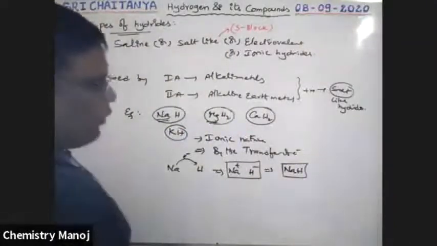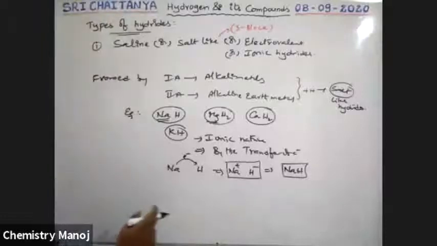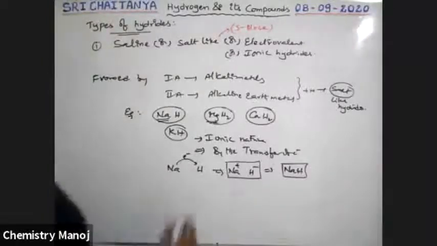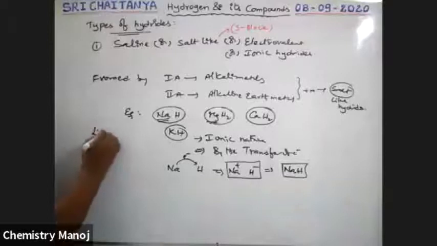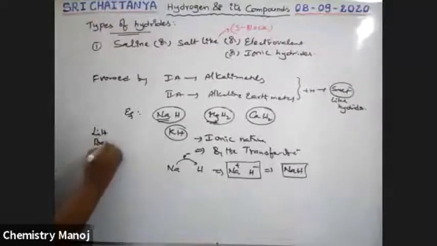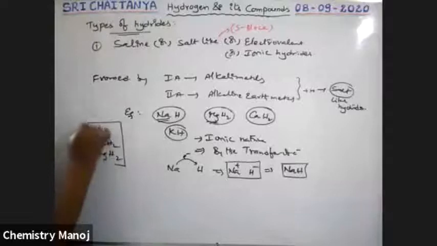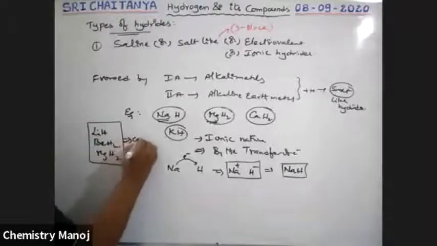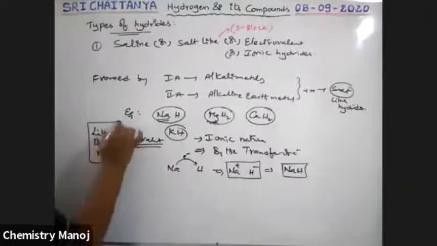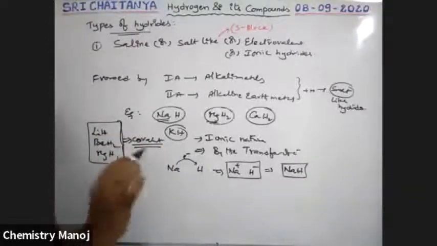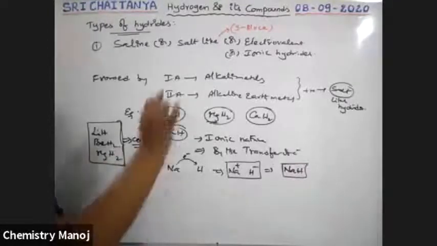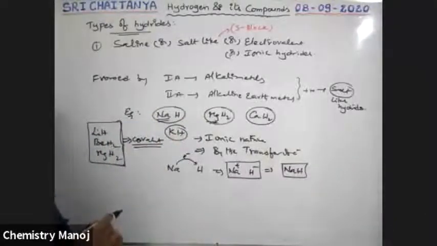So see here, what is that? In 1A group elements, lithium hydride. In 2A group elements, beryllium hydride and magnesium hydride. So these are also our 1A, 2A group metal hydrides, boys. But these three are covalent in nature. Except these three hydrides, all the remaining metal hydrides are our salt-like hydrides.